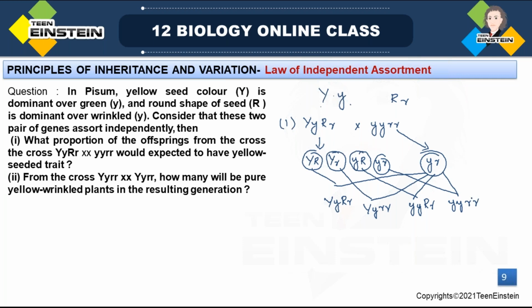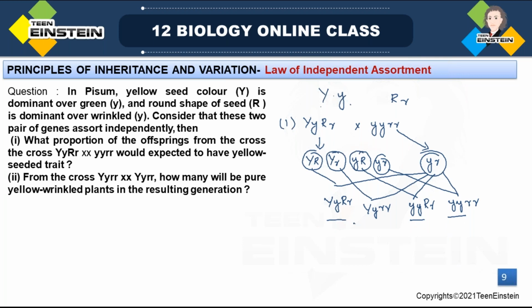So what is the question here? What proportion of the offspring from this cross would be expected to have the yellow seed trait? We said yellow color is the dominant color. Here, in these two, both are recessive alleles, so they won't produce yellow color; they will form green color.